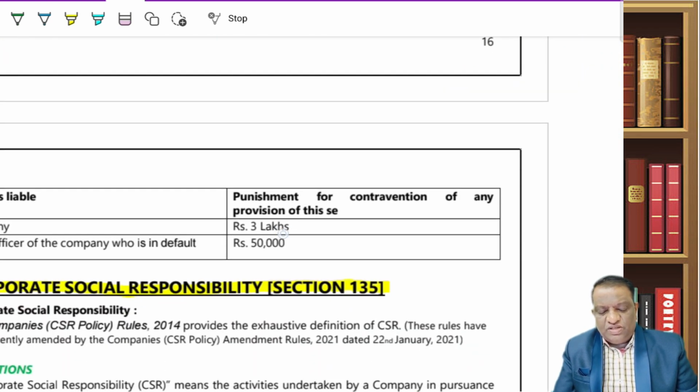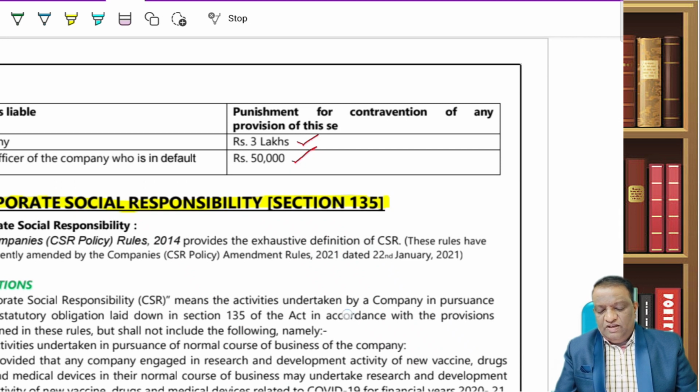And there is a negligible provision. What happens if there is a non-compliance? Then the penalties can go up to 3 lakhs for the company and up to 50,000 for every defaulting officer. Not really important, so I have not marked anything as important.